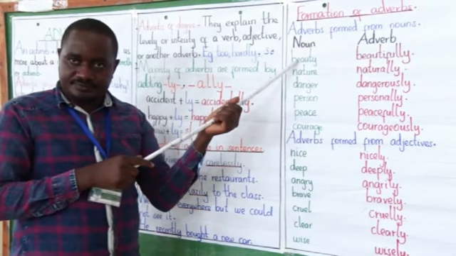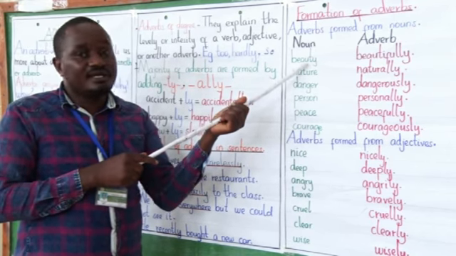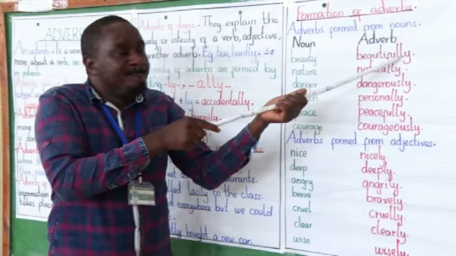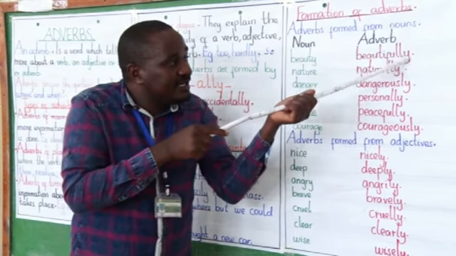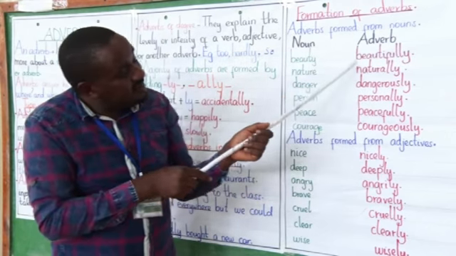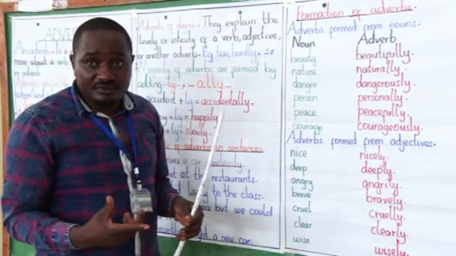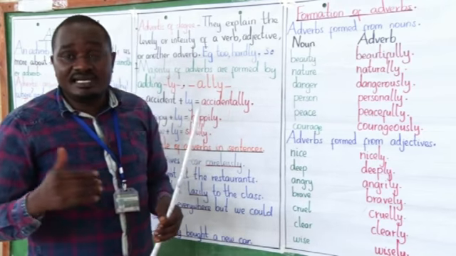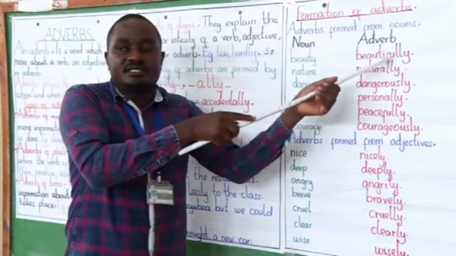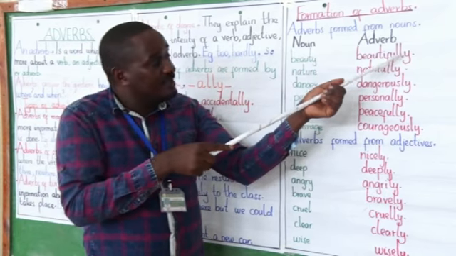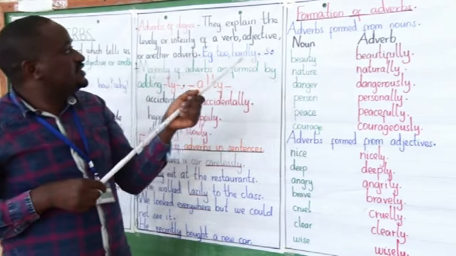The word beauty is a noun. Beautifully is an adverb. But in most cases, the examiner can ask you about the word beautiful. The word beautiful itself is an adjective, but the word beautifully is an adverb. The word beauty is a noun.